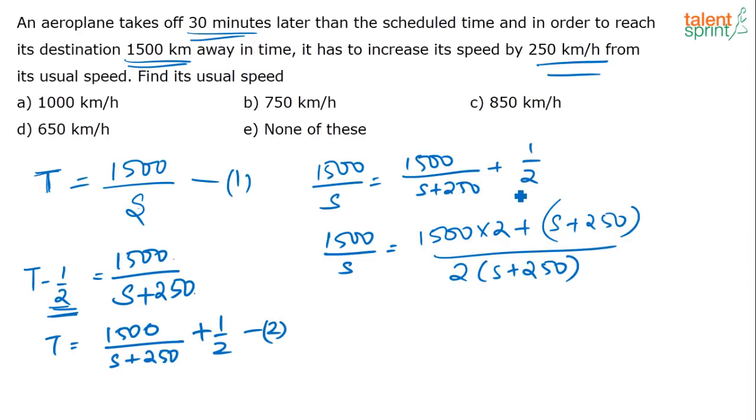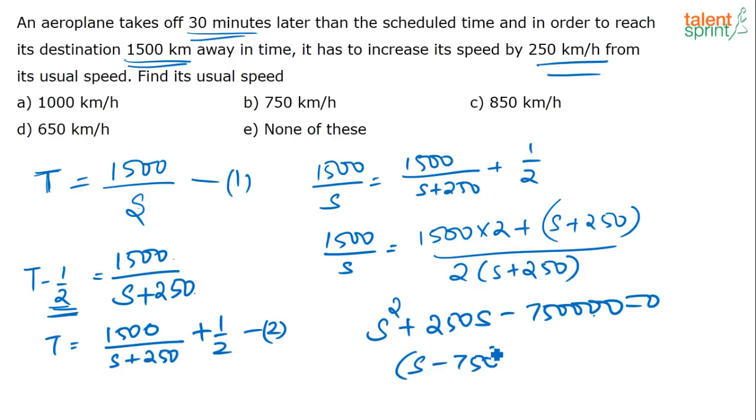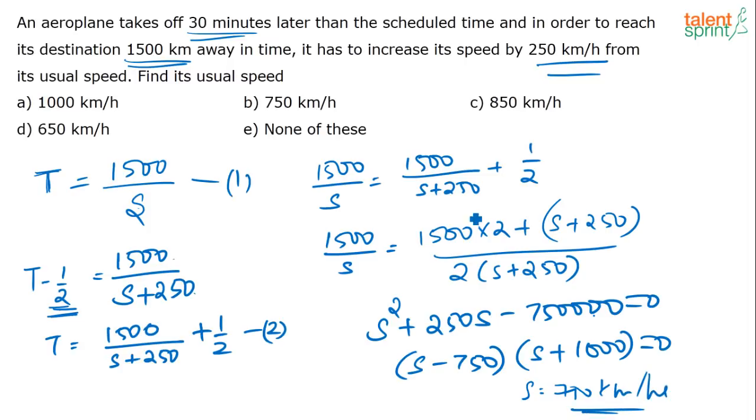So at this point, try to put in the options, else you can solve it. Actually you will get a quadratic equation here to solve. Again, all this is a bit time consuming. From this you can factorize it here. If you have to get this 1000 into 750, correct? That will give you this 1000 minus 750 will give you 250. So actually if you are simplifying it, it will be s minus 750 into s plus 1000. So that is equal to 0, or you get s is equal to 750 kilometers per hour. But I suggest at this point put in the options. That's the easiest way to do.